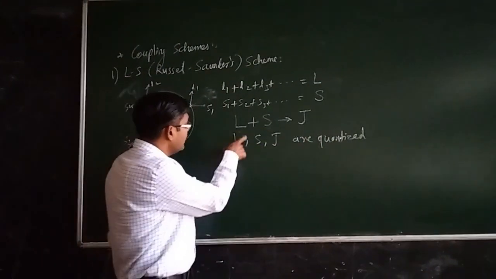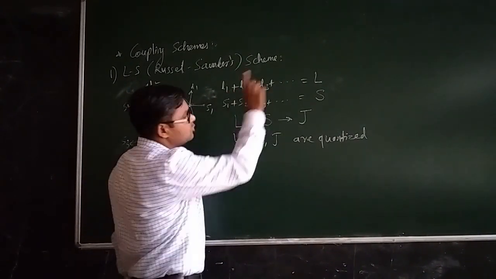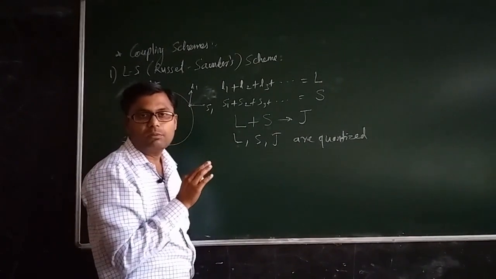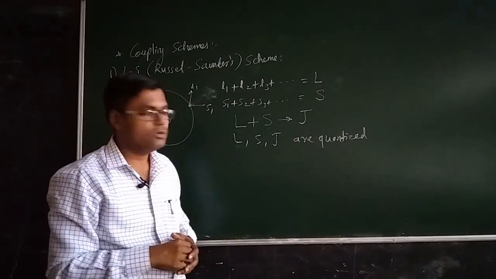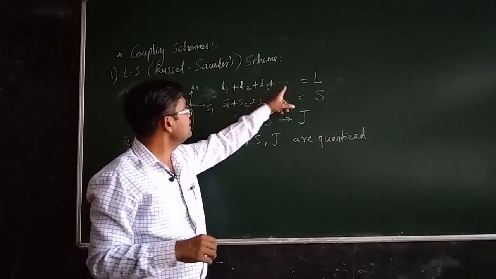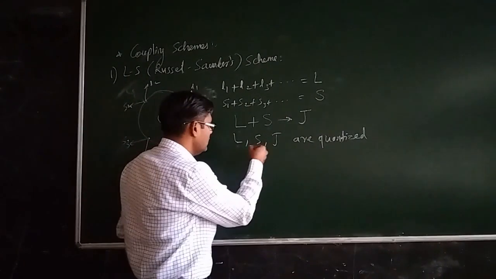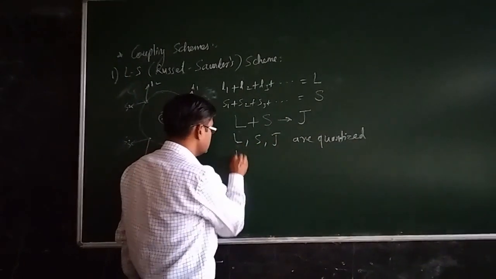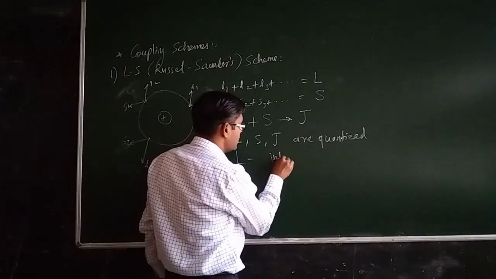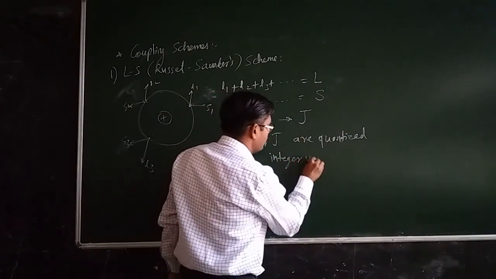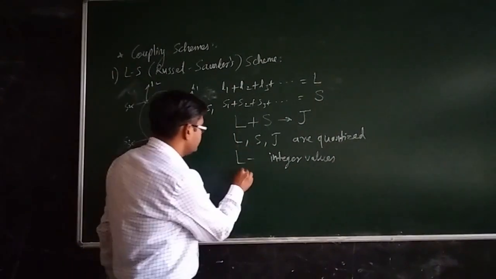Now what about the L value? We know that the L1, L2, L3 and so on, all these orbital angular momentum vectors, will always have integer values, 0 to n minus 1. So after addition of all these values, we will get only an integer value. So this L vector or L quantum number will always have integer values. What about the S vector?